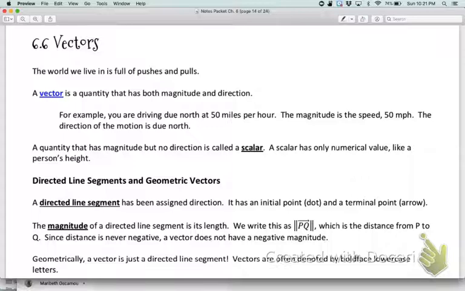So like I just said, a quantity that has magnitude, so it has value but no direction, is called a scalar. So a scalar is just a number, like your height. You just have a number that is your height, or you have a number that is your weight. The direction doesn't matter with that, okay?